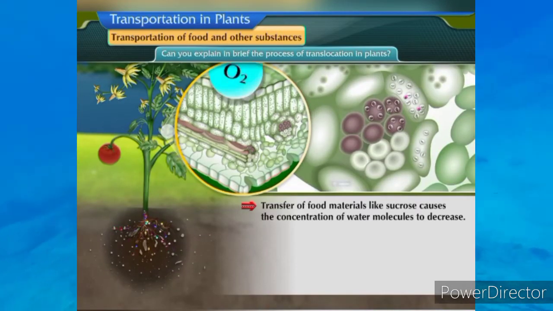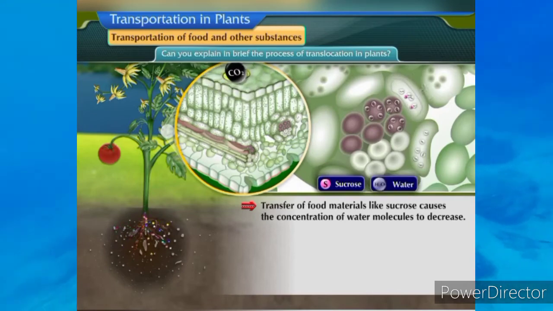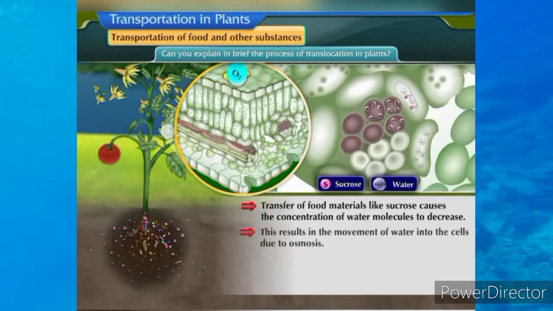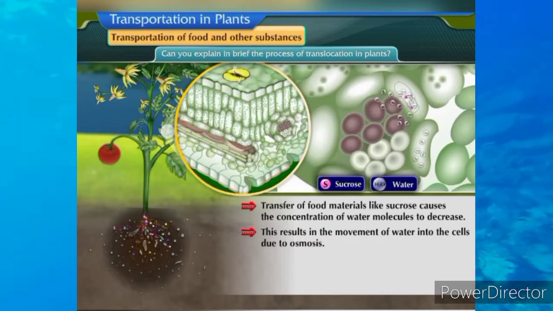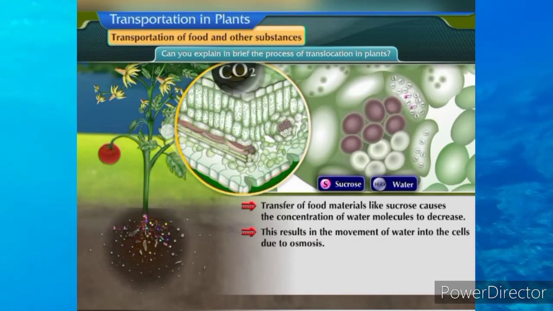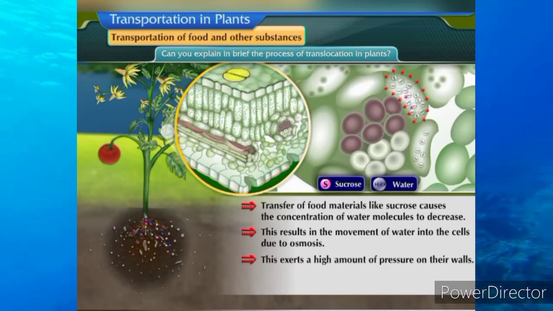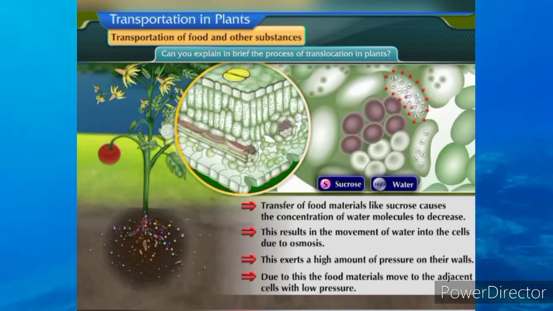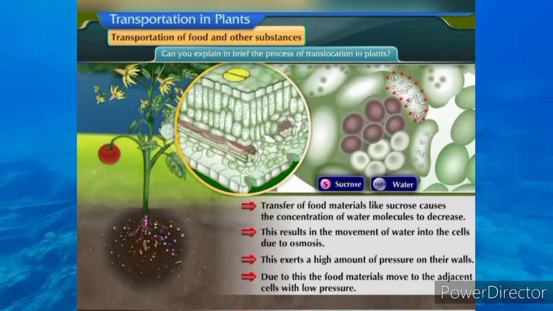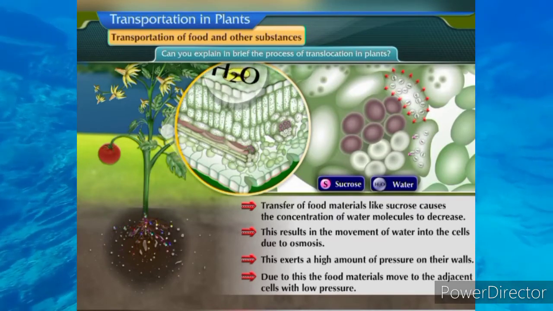Transfer of food materials like sucrose causes the concentration of water molecules to decrease. This results in the movement of water into the cells due to osmosis. This exerts a high amount of pressure on their walls. Due to this, the food materials move to the adjacent cells with low pressure.